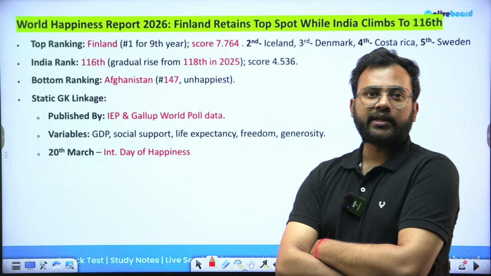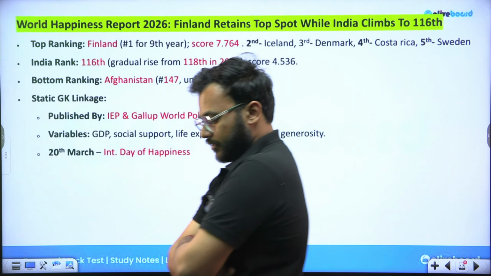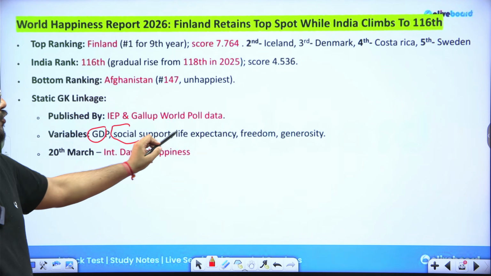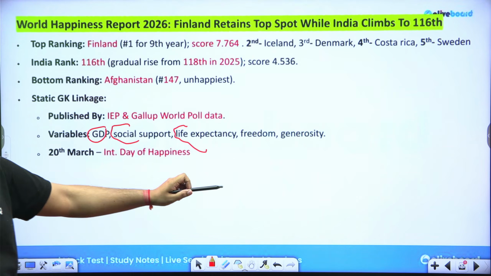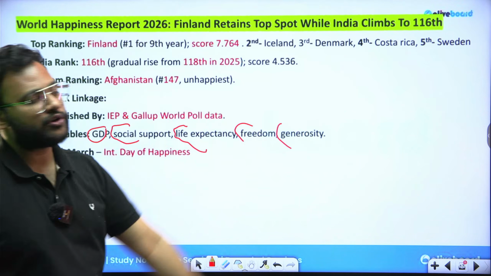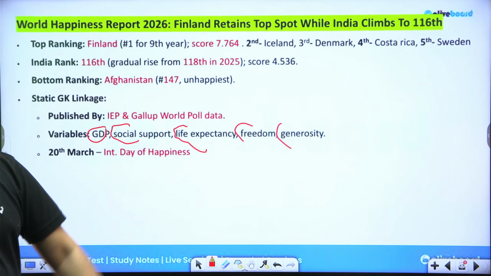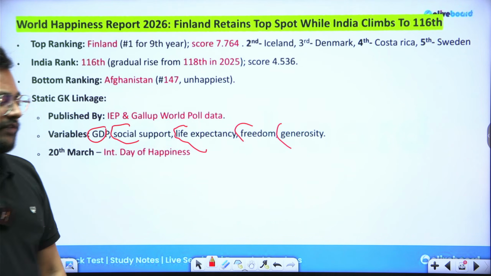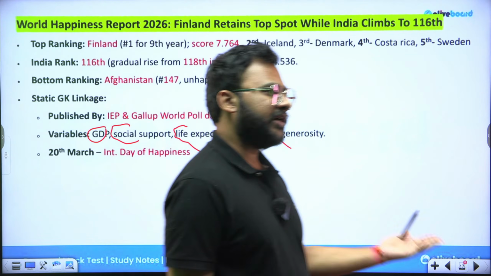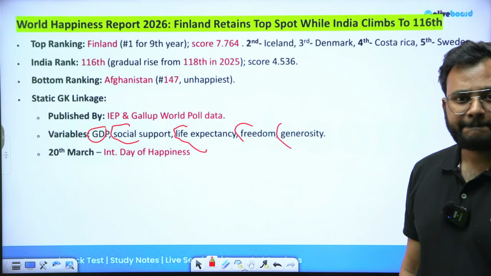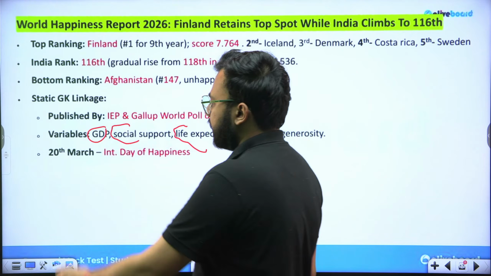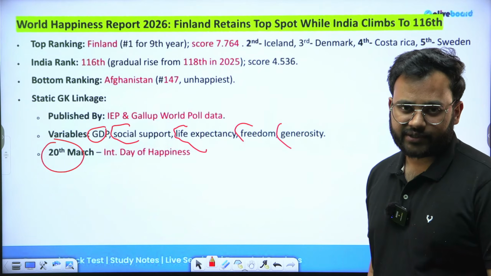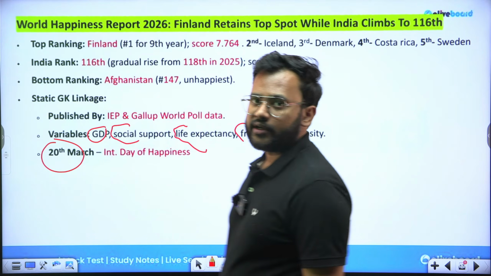What has been evaluated in this type of index preparation? You focus upon GDP, social support, health infrastructure, life expectancy, freedom and generosity. So owing to all these criteria, equal weightage is provided, and based upon that the index ranks it. Okay? If it was only on GDP, then probably every year China and the US would have ruled the chart. One more static related information which you should be aware of: 20th March is celebrated as the International Day of Happiness, which has been declared by the United Nations.